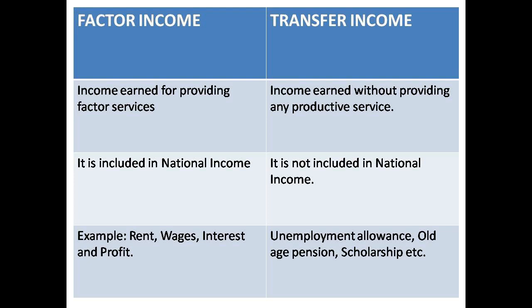You are a bright child. You got a scholarship. It is transfer income. Or unemployment allowance some people get. It is also transfer income. So income earned without providing any factor service, we call transfer income. Transfer income is not included in national income calculation. We don't include transfer income in national income calculation. It's not a part of national income because it is earned without providing any factor service.